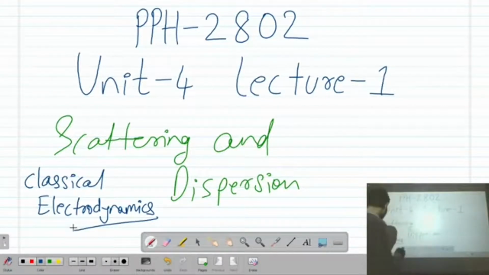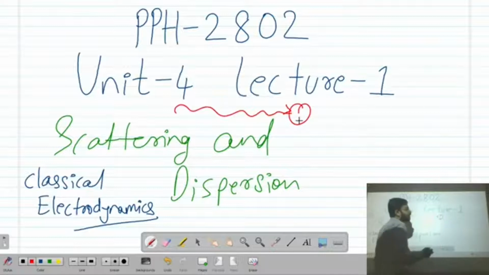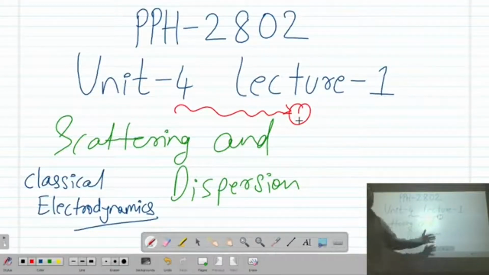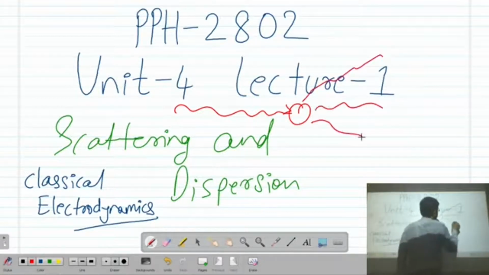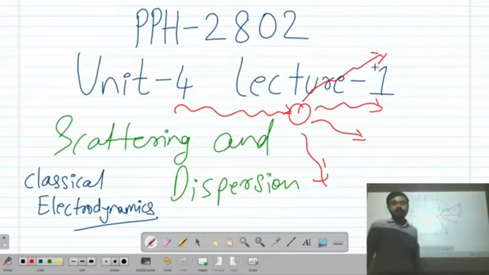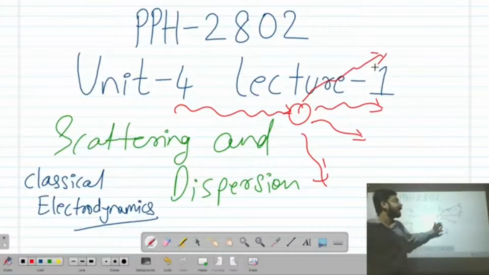Suppose you have a light ray passing like this, and if you have a dust particle or something which is an obstacle, then it will have scattering of light. It will scatter light with different angles.